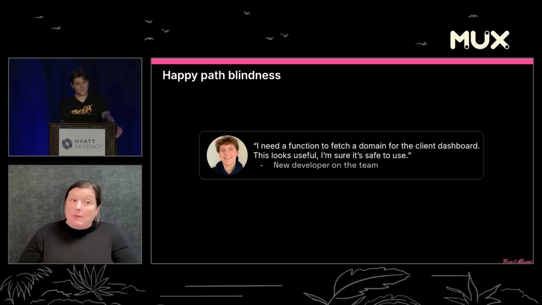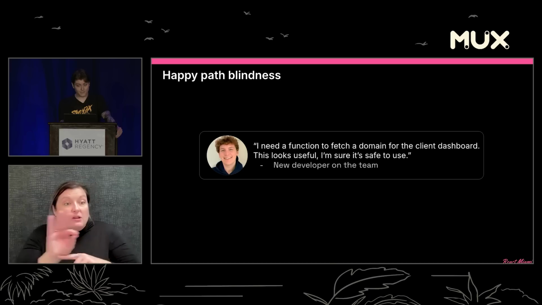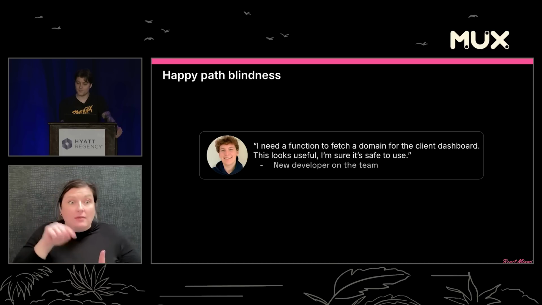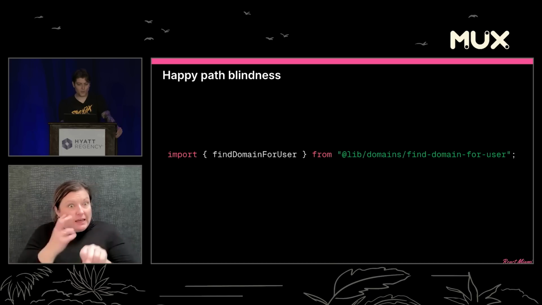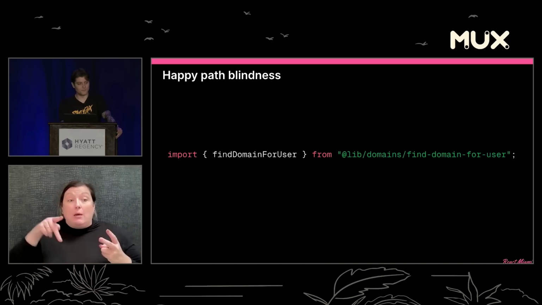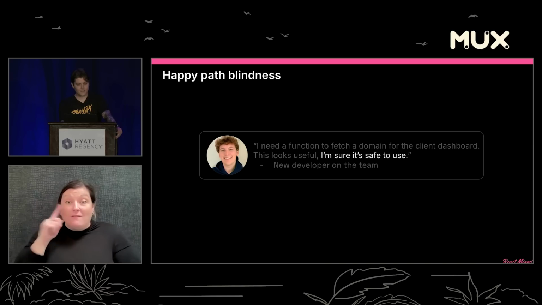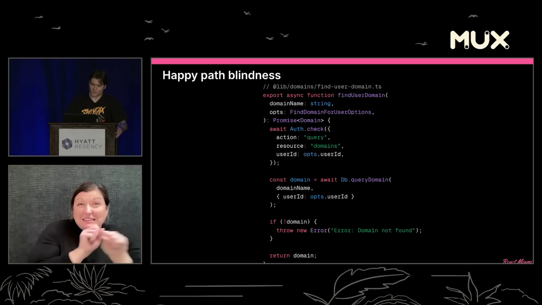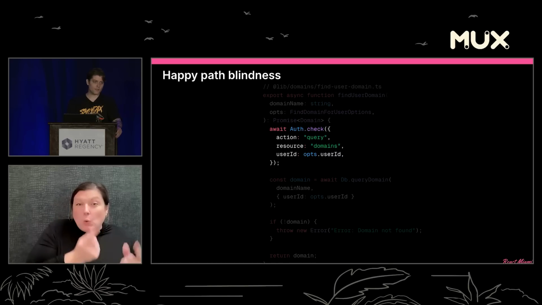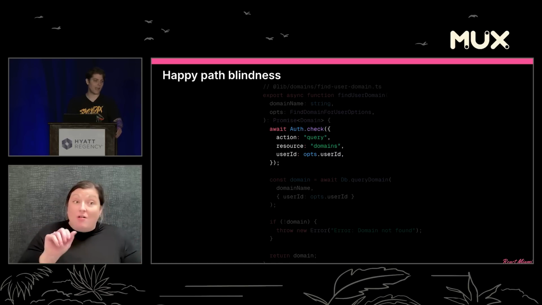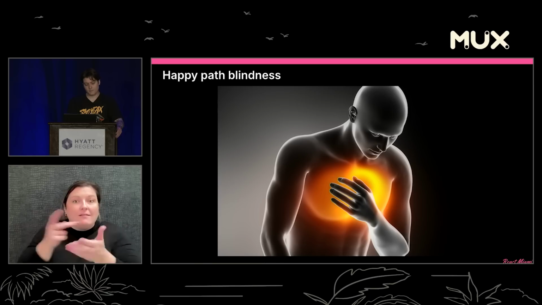And then the new dev starts. I need a function to fetch a domain for the client dashboard. This looks useful. I'm sure it's safe to use. Import findDomainForUser from libdomains. Let's focus on that. I'm sure it's safe to use, and Dillon knew what he was doing. Well, turns out auth.check can fail in probably about half a dozen different ways. Pain.